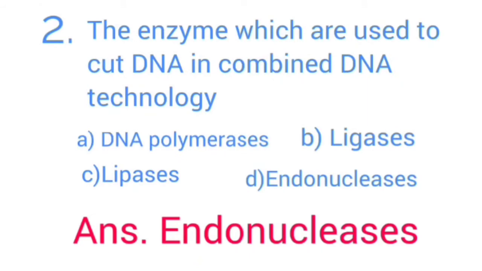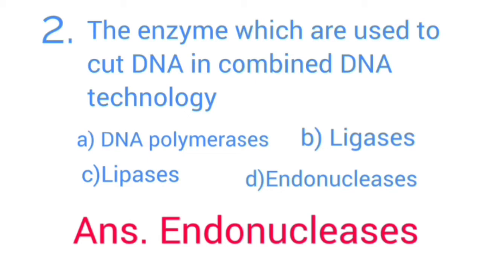The enzyme which is used to cut DNA in recombinant DNA technology. Option A. DNA polymerases, option B. ligases, option C. lipases, option D. endonucleases.